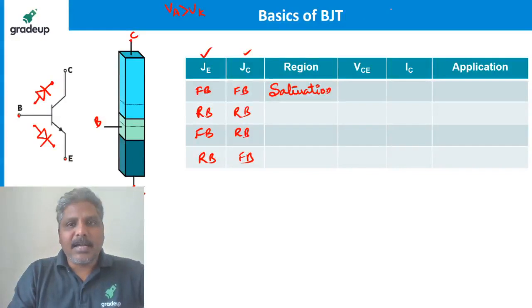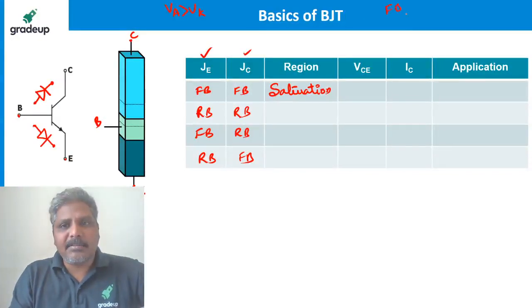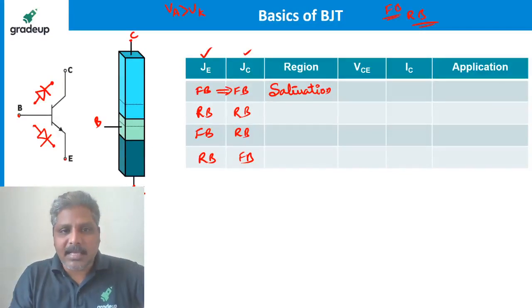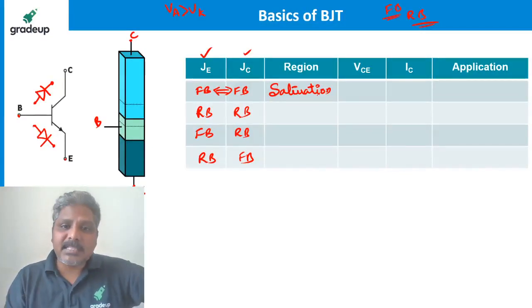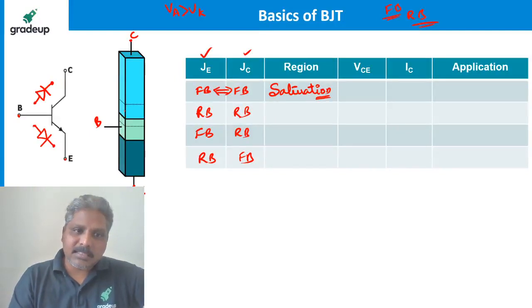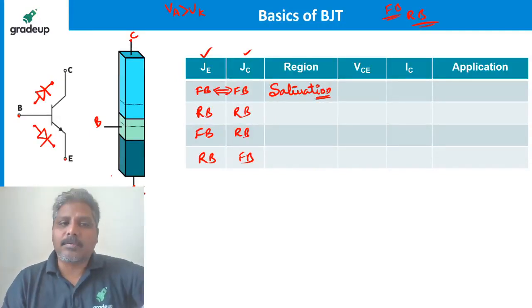Normally for a diode, with just forward bias and reverse bias, there is no need of putting any names. But I have two junctions every time, so I am naming these regions of operation. If both the junctions are forward bias like this, I will name this region of operation saturation. Saturation means this junction is forward bias and this junction is also forward bias.